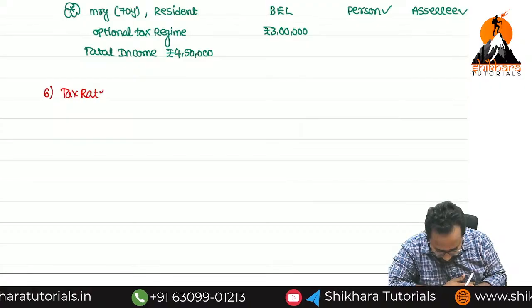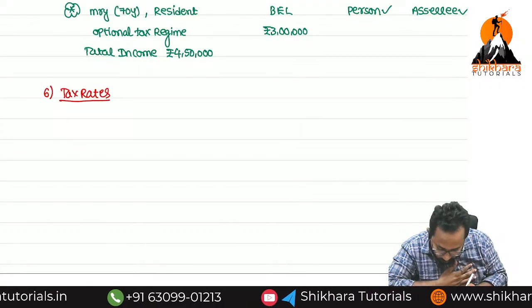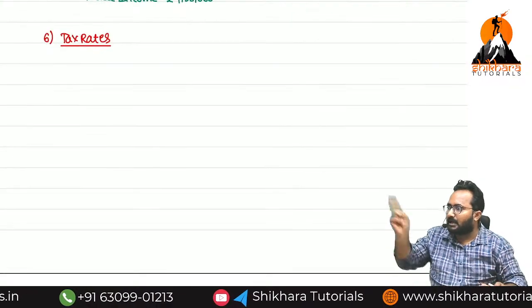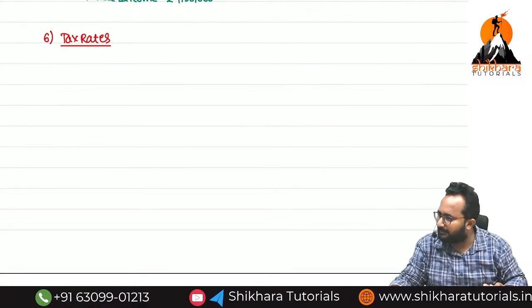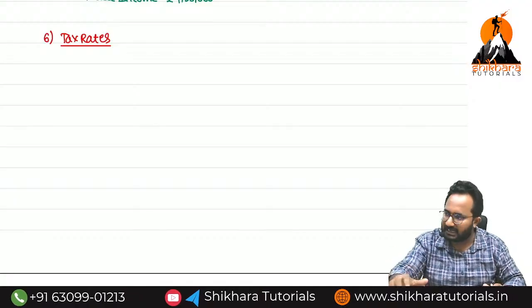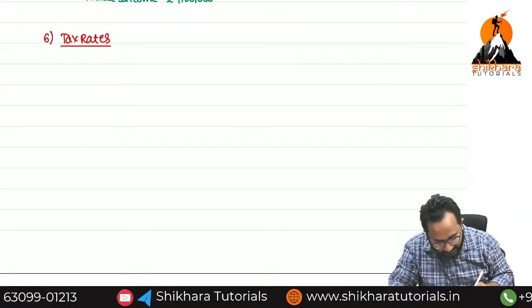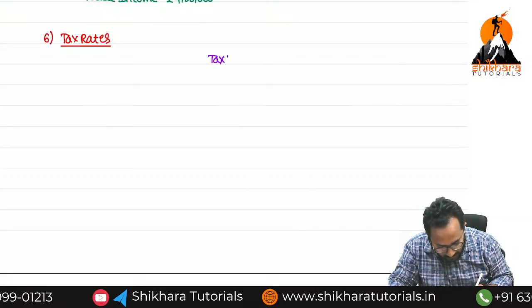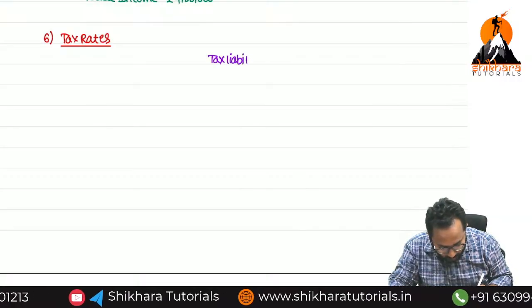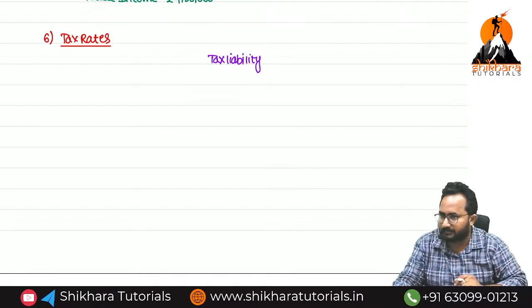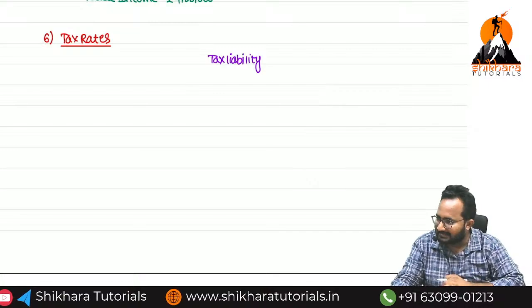Okay, just listen. Now you are earning some income. That income is more than the basic exemption limit. Now you are required to pay the tax. That's why I'm calling that a tax liability. You have a liability to pay what? Tax. So what is a tax liability?